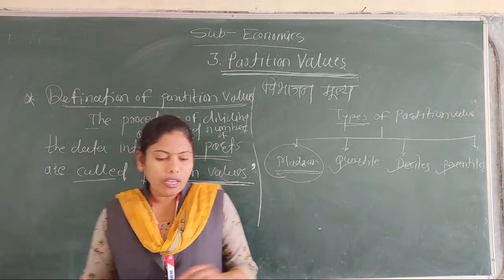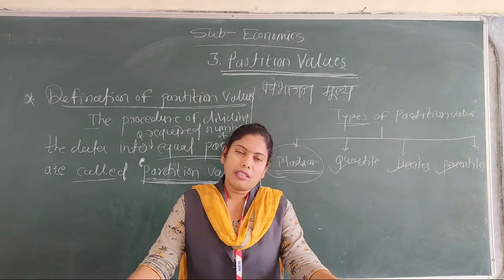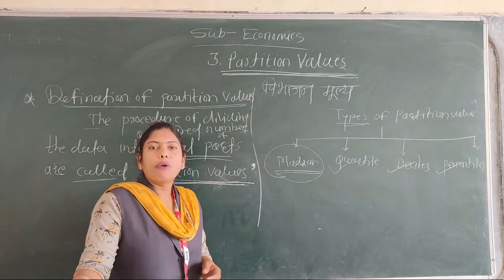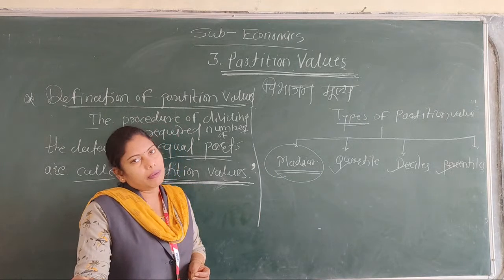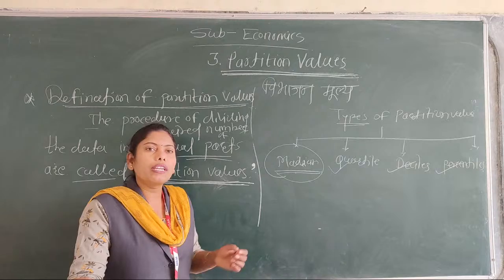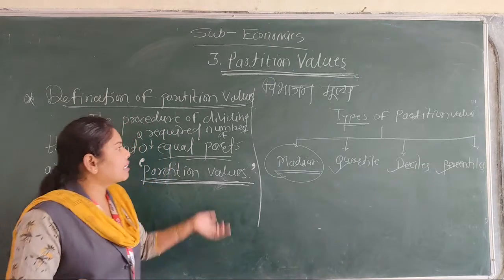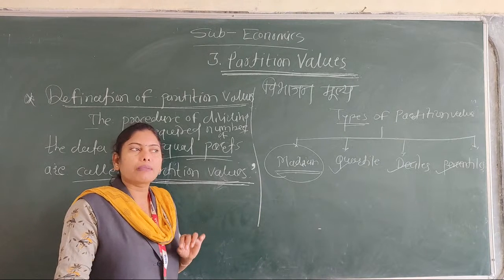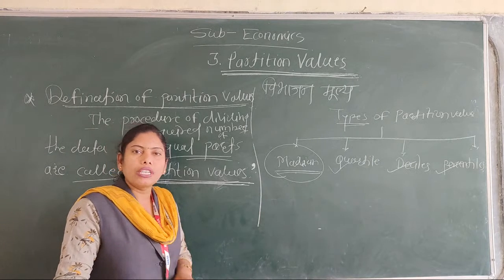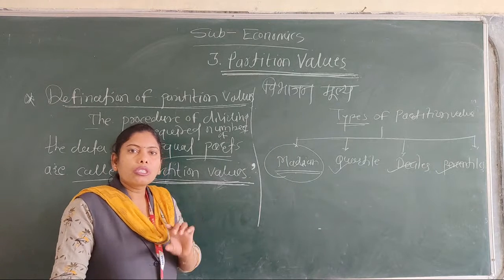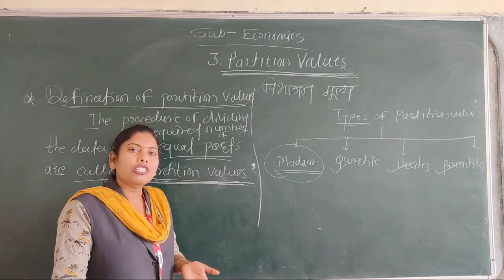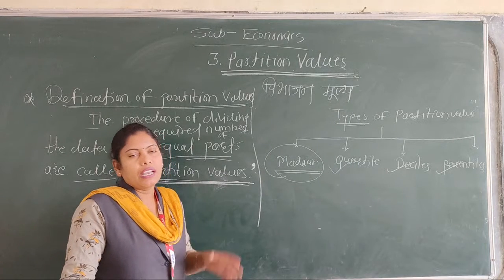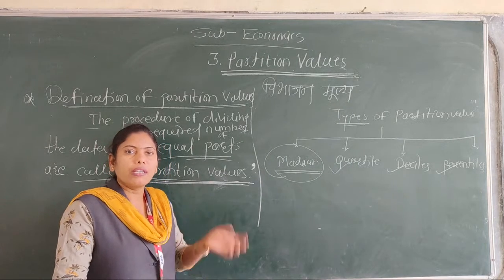In the forthcoming chapter we are going to study the population, poverty, unemployment related data explained through the partition value. Means partition value is used to study the explanation of population, poverty and unemployment.